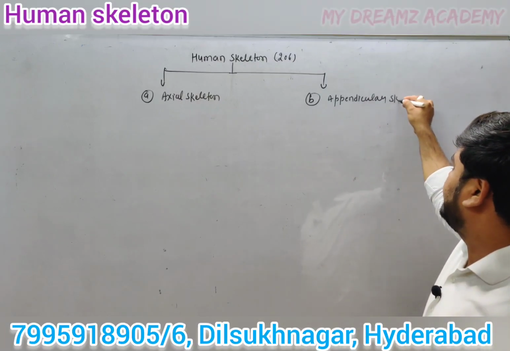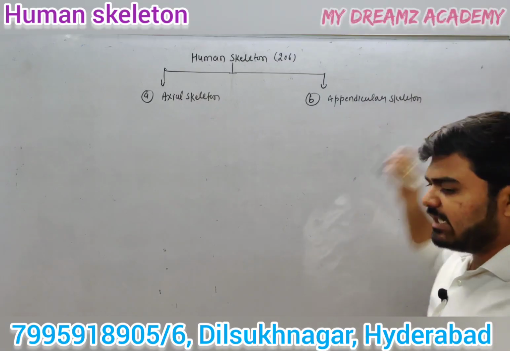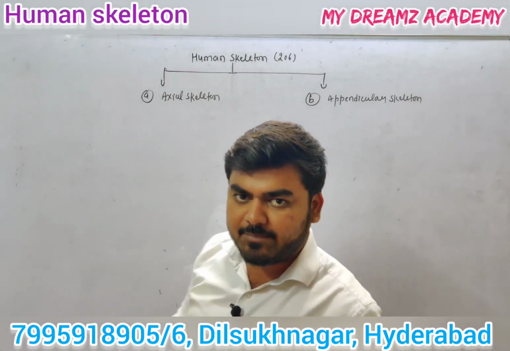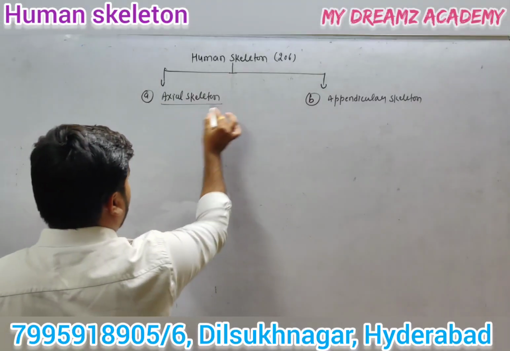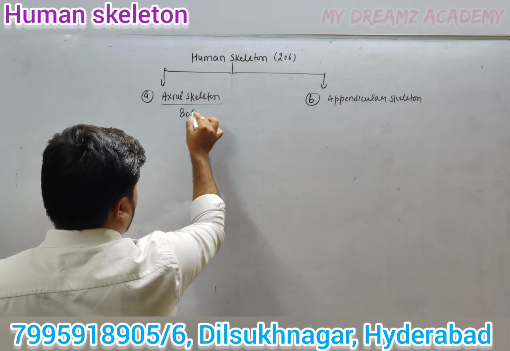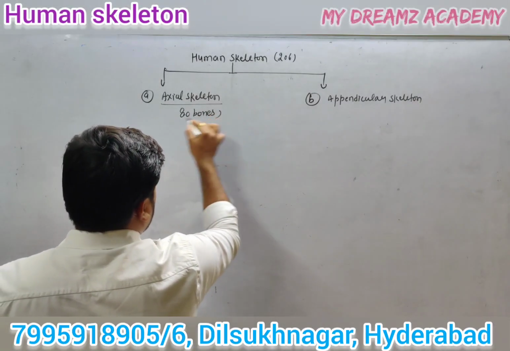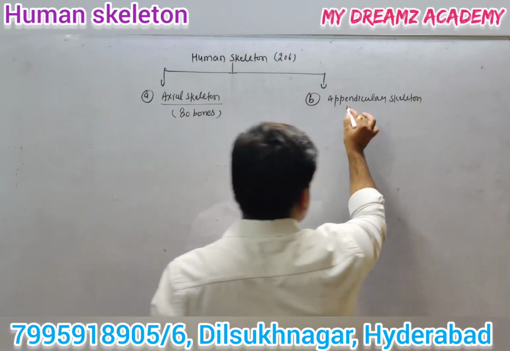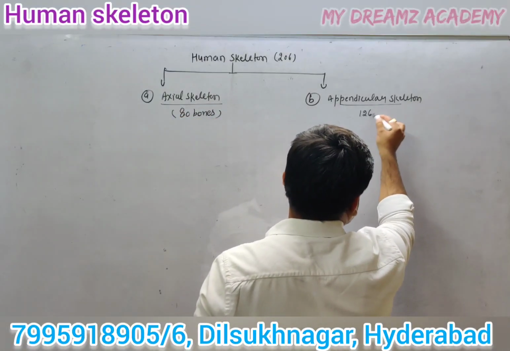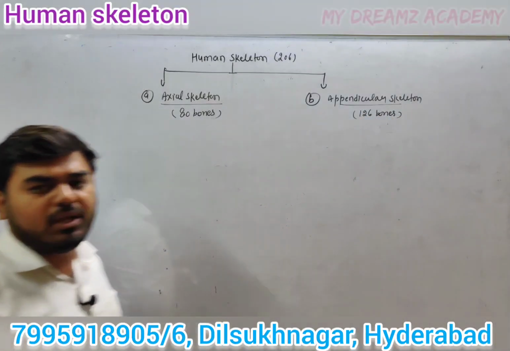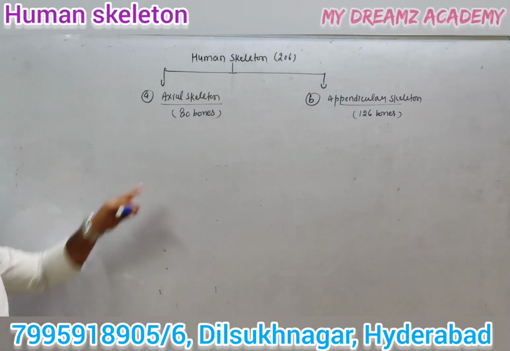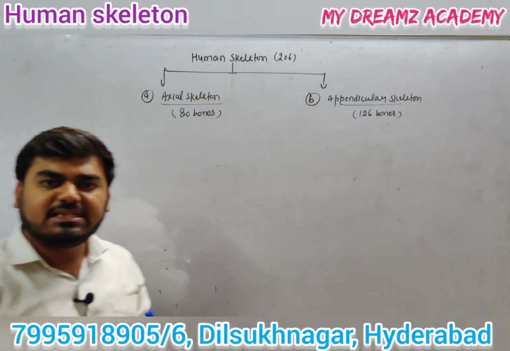Out of the 206 bones, 80 bones form the axial skeleton, and the remaining 126 bones form the appendicular skeleton.